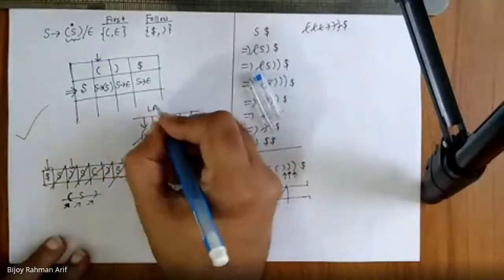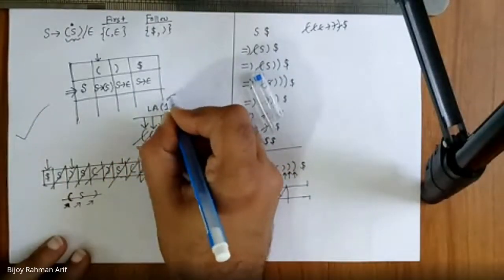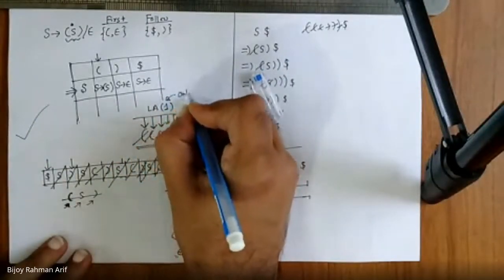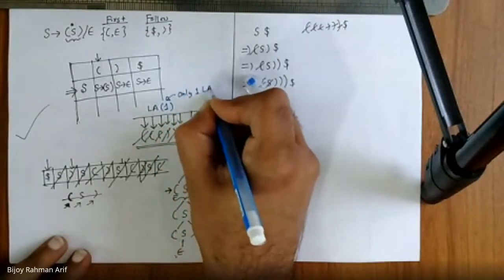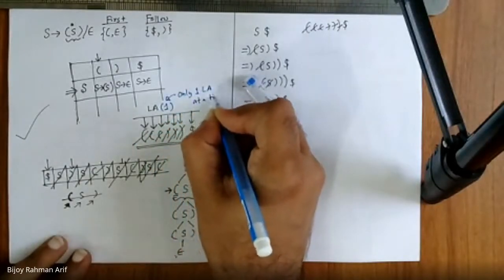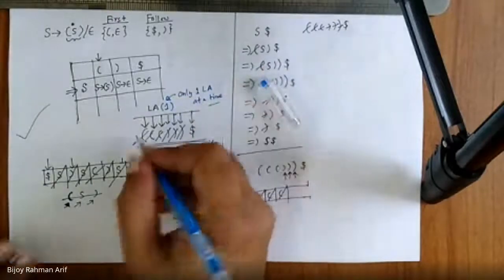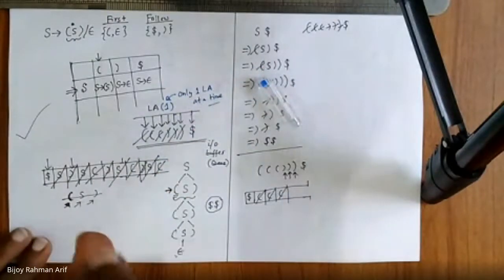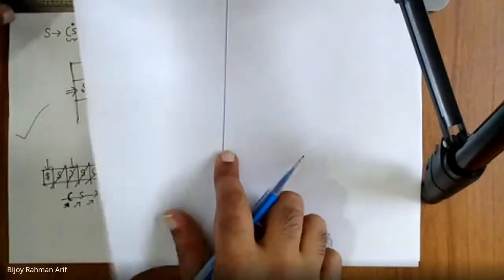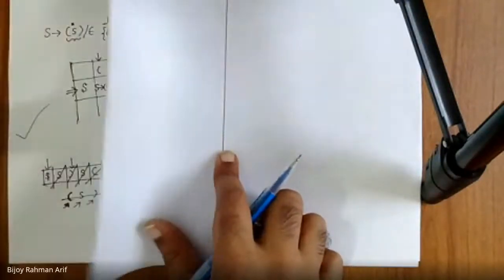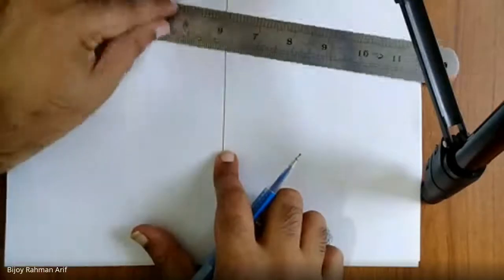One step look ahead. We are taking care of only one look ahead at a time. So that's why it is called one. You can even take two, then it will become more complicated. LL2 is more complicated than LL1. Then you have to take care of two look ahead at a time.